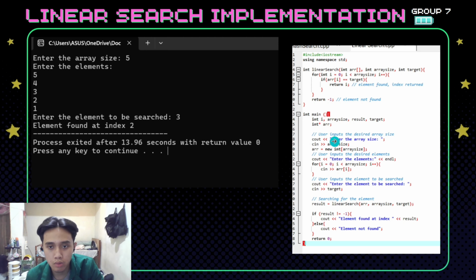First is the code: Enter the array size. It means it will print the message to the console asking the user to enter the size of the array. And this line reads an integer input from the user and stores it in the arraySize variable.